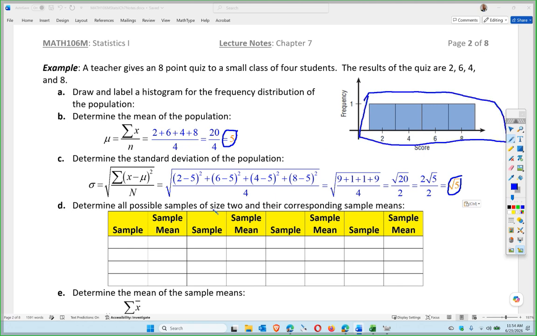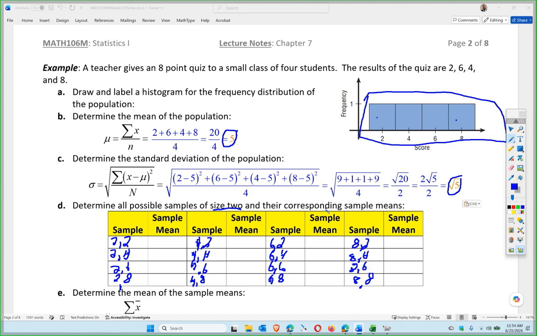Okay, so let's do samples of size 2. If I do samples of size 2, the smallest sample I can get is a 2 and a 2, sampling twice. The largest sample I can get is an 8 and an 8. Then we do all the combinations in between. So 2 and 4, 2 and 6, 2 and 8, 4 and 2, 4 and 4, 4 and 6, 4 and 8, 6 and 2, 6 and 4, 6 and 6, 6 and 8, 8 and 2, 8 and 4, 8 and 6.